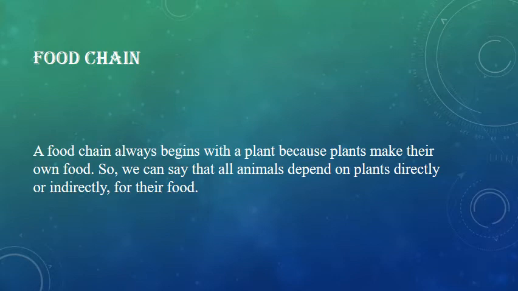Now rabbit eats grass, right? So rabbit is dependent on plants, and if rabbit will survive, the other rabbit-eating animals will survive because rabbit is there and rabbit is eating the grass. So directly or indirectly, all the animals are dependent on plants.